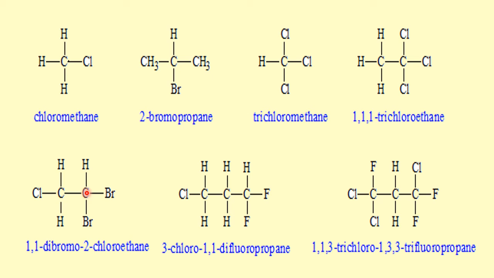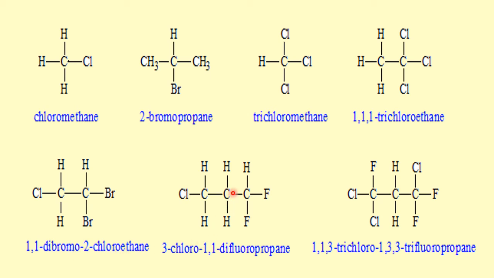Therefore, this is given as 1 and this is given as 2. On the 1, there are 2 bromine atoms, so 1, 1 dibromo, because B comes first in the alphabetical order, then C comes. So 1, 1 dibromo, 2 chloro, and the parent name is ethane. The full name is 1, 1 dibromo, 2 chloroethane.